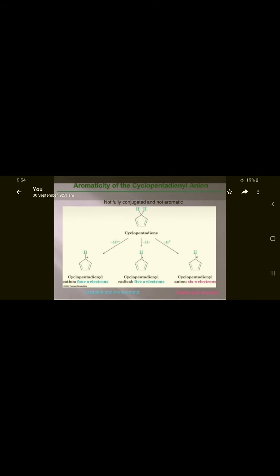Examples are the cyclopentadienyl anion and the cycloheptatrienyl cation, which are both aromatic compounds. These examples are given below: the cyclopentadienyl anion and cyclopentadienyl cation. In the anion, 6 pi electrons are delocalized. It is an aromatic ion.